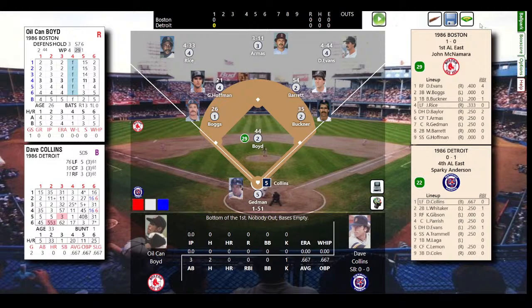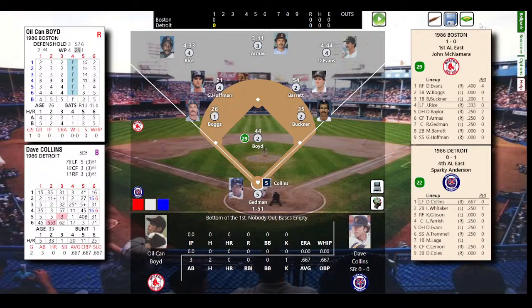Let's take a look at the defense of the Red Sox. Wade Boggs is a 1 at third base, which is unreal. That's elite. 26 for arm isn't great. Hoffman's a 4 at shortstop, not good at all. 21 for arm, not good at all. Marty Barrett's a 2 for range, very, very good. 54 for arm, very, very good. Buckner a 2, very, very good. 35 for arm, pretty average.